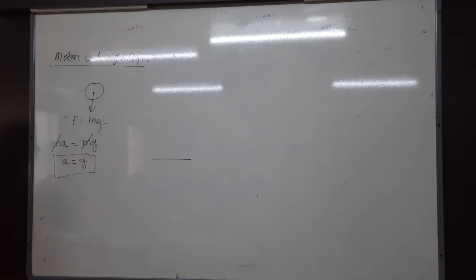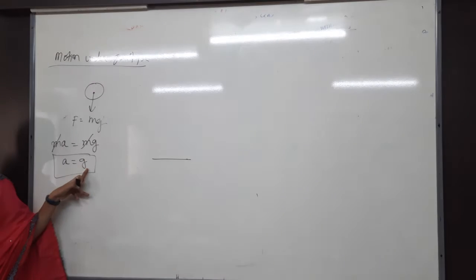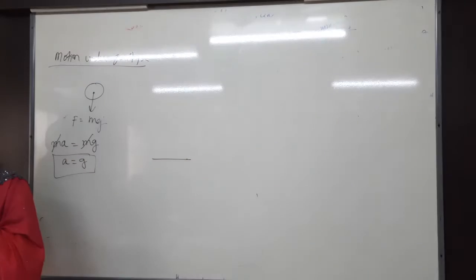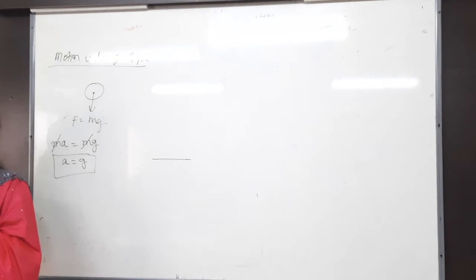g. For a body moving in the horizontal direction, the acceleration is a only. For a body moving in the vertical direction, what is the acceleration? Nothing but g only. We are not applying any extra forces. We are just letting that body move under gravity only. It is just moving under the gravity.